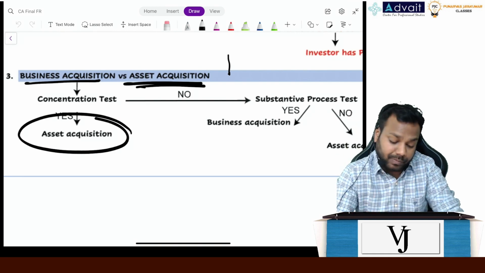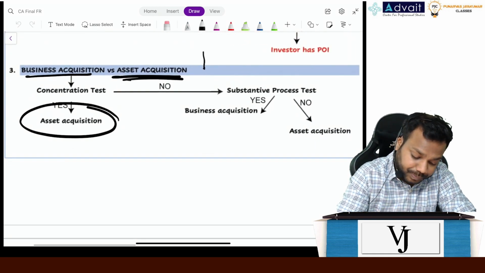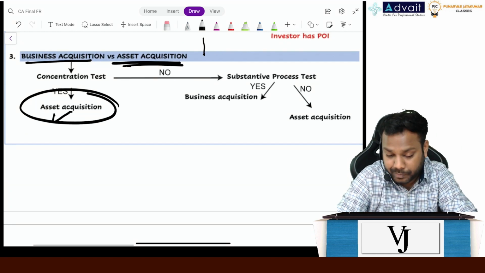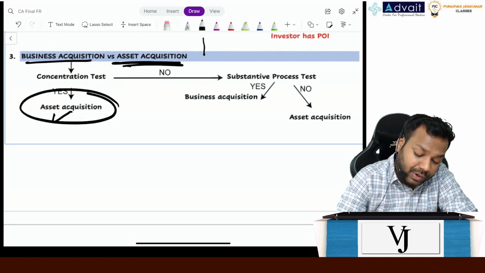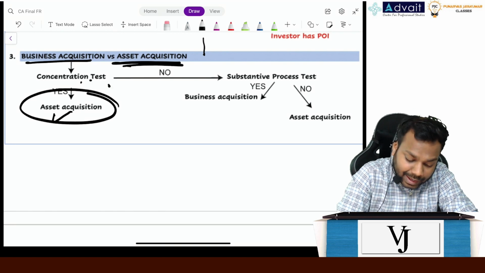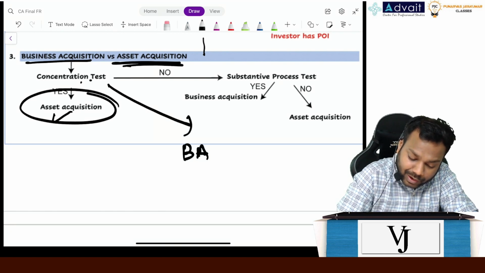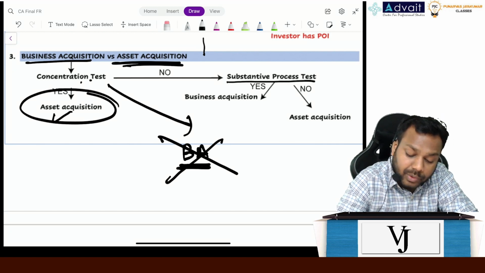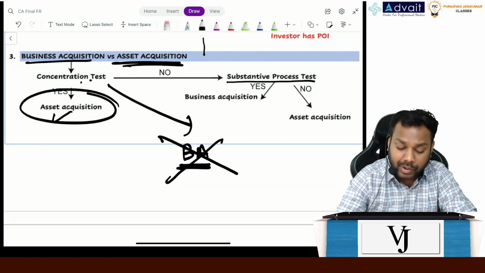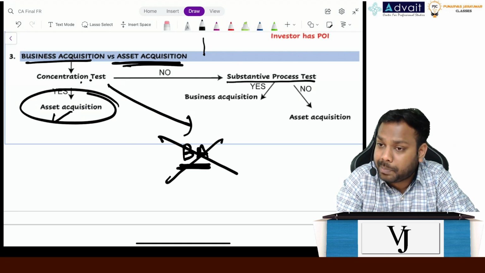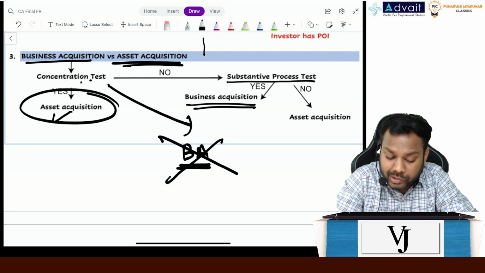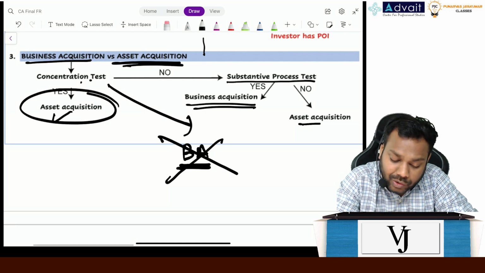Okay. So what we have to do? If the concentration test passes, yes, asset acquisition. But if it fails, rather than saying it is a case of business acquisition, no, I will not say that, but I will move on to the substantive process test. Now here, if the substantive process test passes, yes, it is a case of business acquisition. If the substantive process test fails, it is a case of asset acquisition.